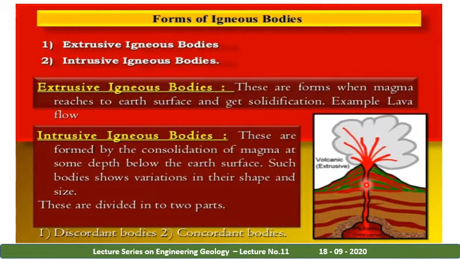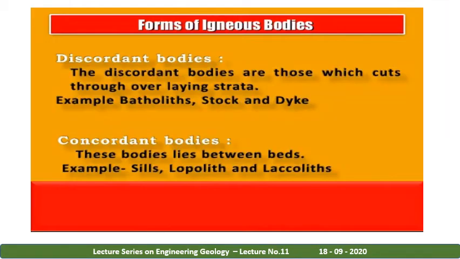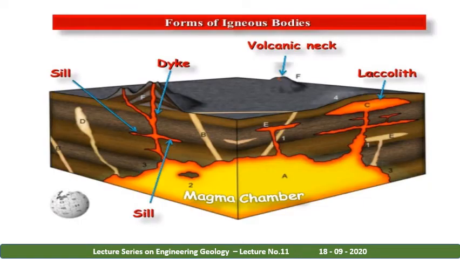Vertical travel means discordance, and horizontal travel means concordance. Discordant bodies are those which cut through the overlying rock strata. Examples are batholith, stock and dikes. Concordant means which lies between two beds. Examples are sill, lapolith and laccoliths.